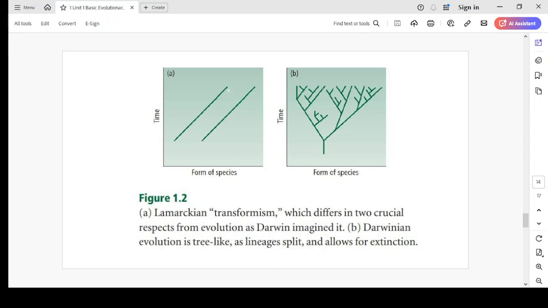But from the Lamarckian transformism point of view, there is progressive change in the individual without branching. So this is the difference between the Darwinian concept and the Lamarckian concept.